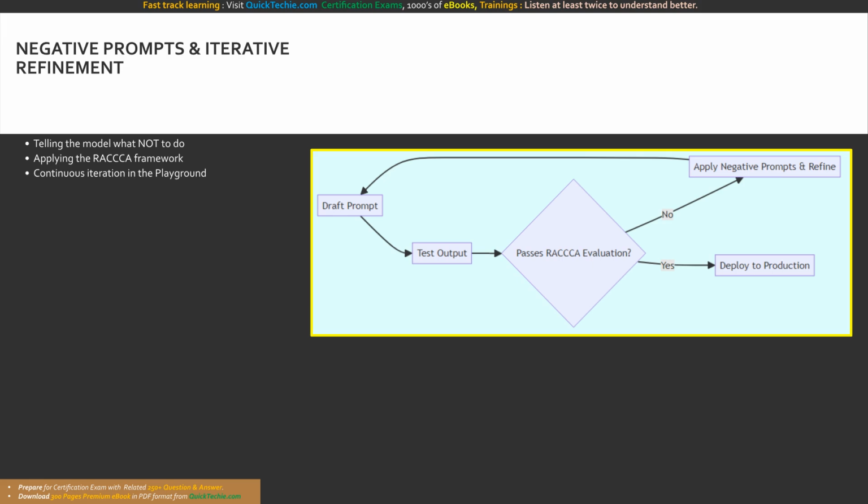I hope this masterclass in prompt engineering transforms your cloud architecture.